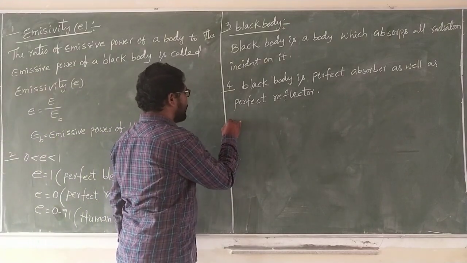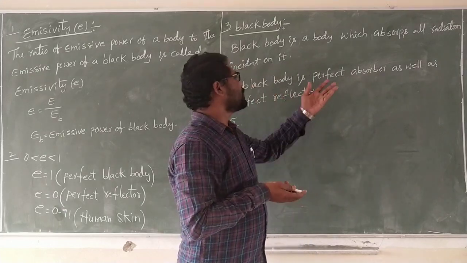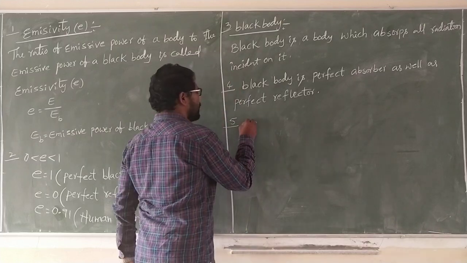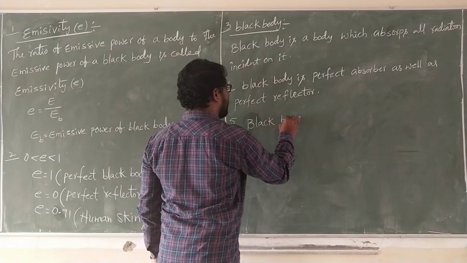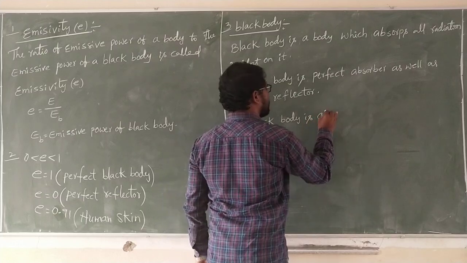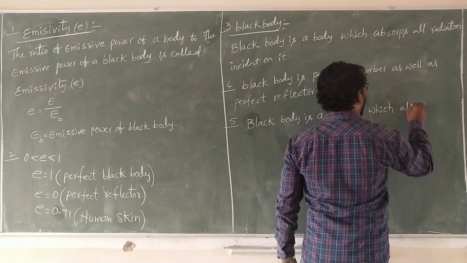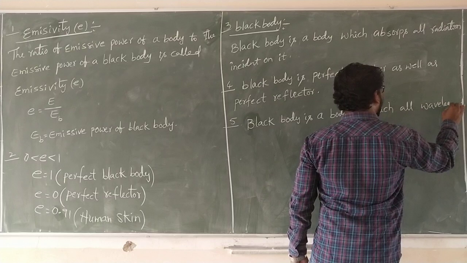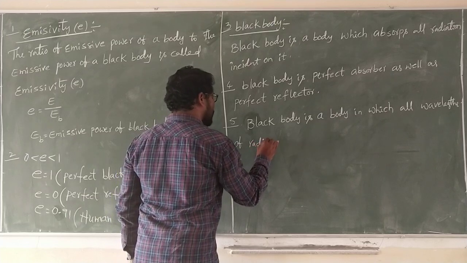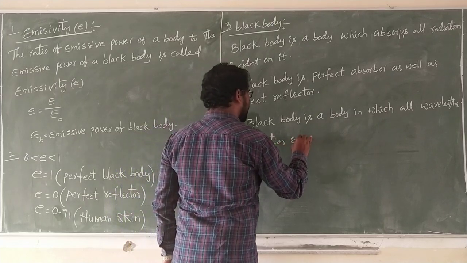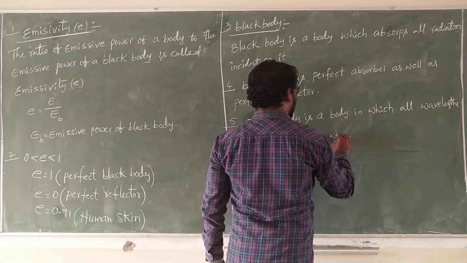Next, fifth one. Now we go for the perfect black body. A black body is a body in which all wavelengths of radiation are emitted which is incident on it.